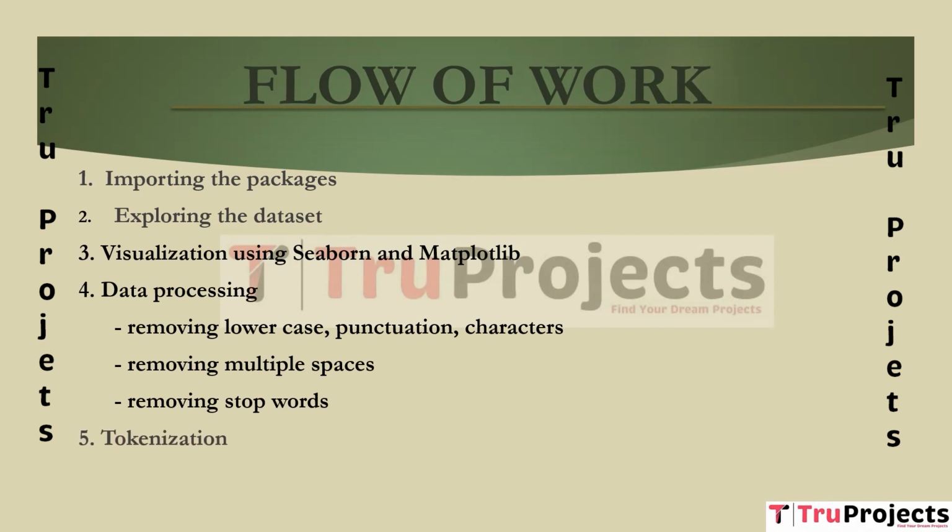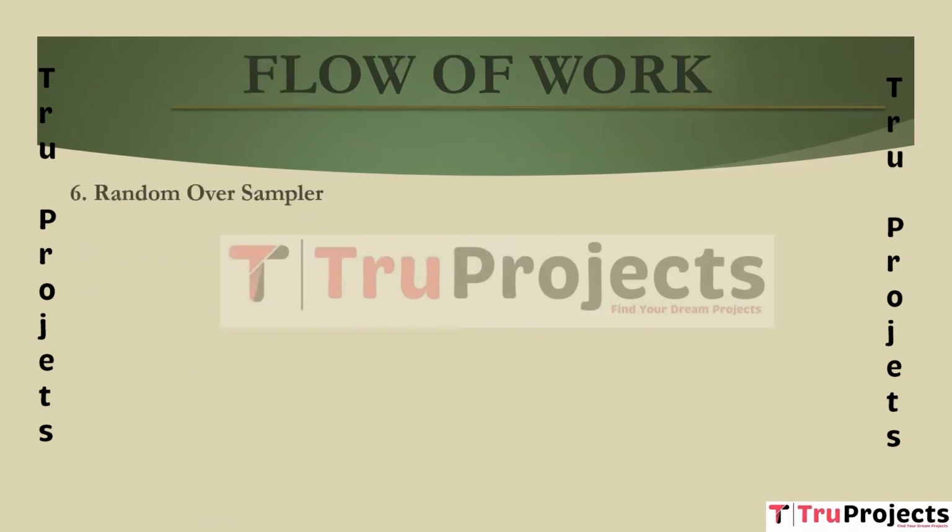Tokenization. In this step, two tokenization techniques are applied to the text data. The first one is BERT tokenization, which is specific to the BERT model. The second is Keras tokenization, typically employed in neural network models. Random oversampler. This module involves addressing class imbalance in the dataset through the random oversampling technique, specifically using a one-hot encoder. It helps to ensure that the dataset has balanced representation of the different classes.